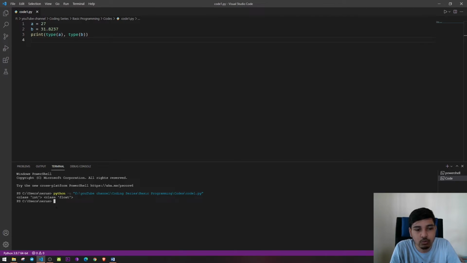So these are two types of data types that are present in A and B contains variables.